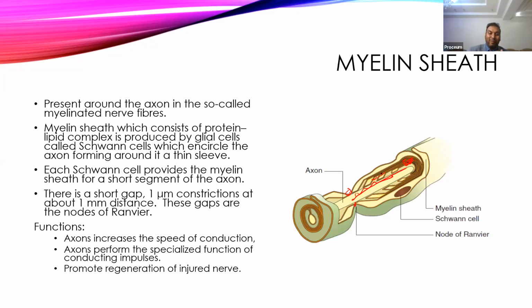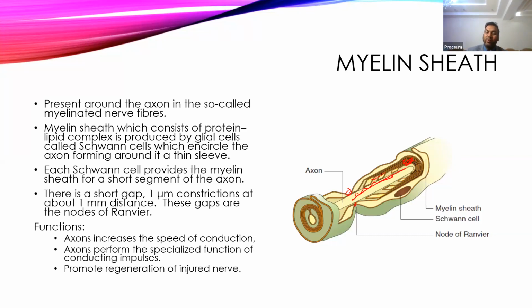Apart from this, the myelin sheath will provide a pathway or skeleton for the regeneration of the injured nerve. Suppose the axon is injured and has degenerated completely. If there is a myelin sheath available, then there is a possibility that the axon can regenerate. If the injury is not severe enough, it can regenerate through this myelin skeleton. The myelin sheath will remain there as a ghost tube, and in that ghost tube it will keep on regenerating.